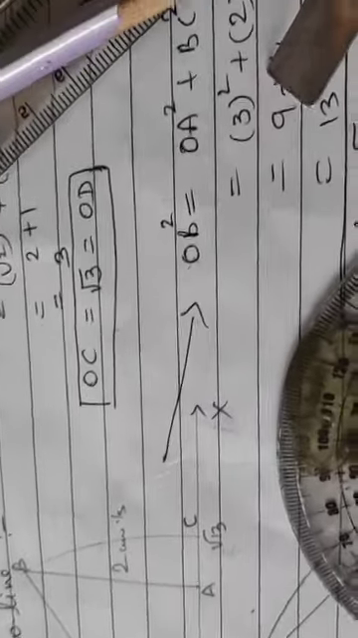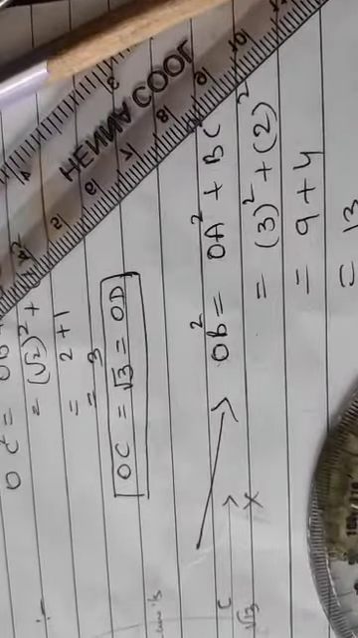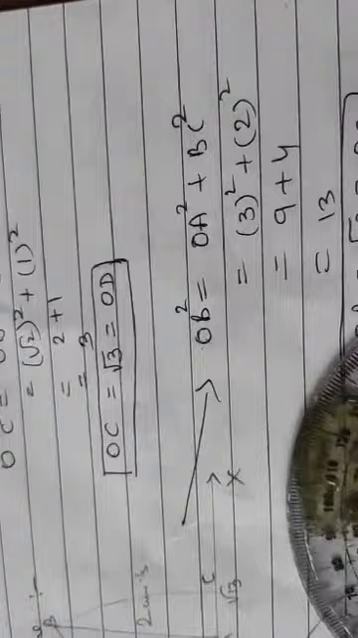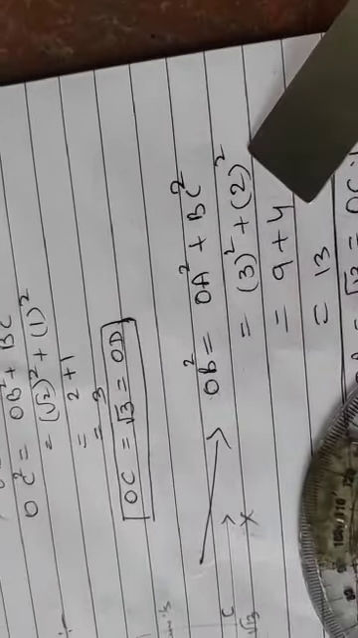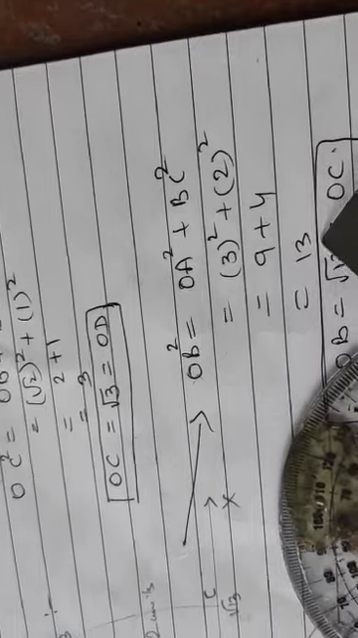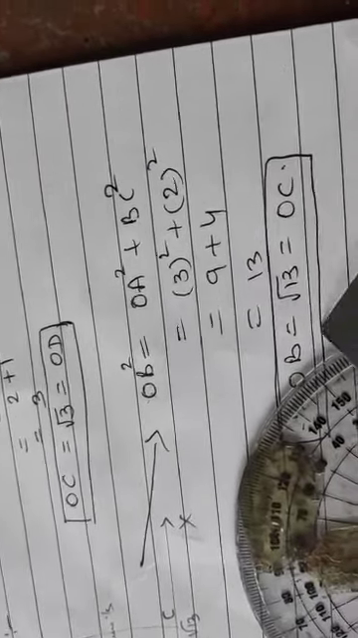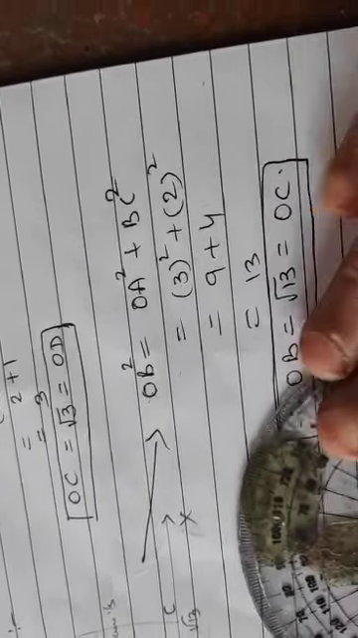This solution is shown over here. OB square is equal to OA square plus AB square. So, now what is the OA value? OA value is 3 units. 6 centimeter is 3 units. And AB is 2 units. So, 3 square plus 2 square is 9 plus 4 comes to 13. So, OB will be equal to root 13.